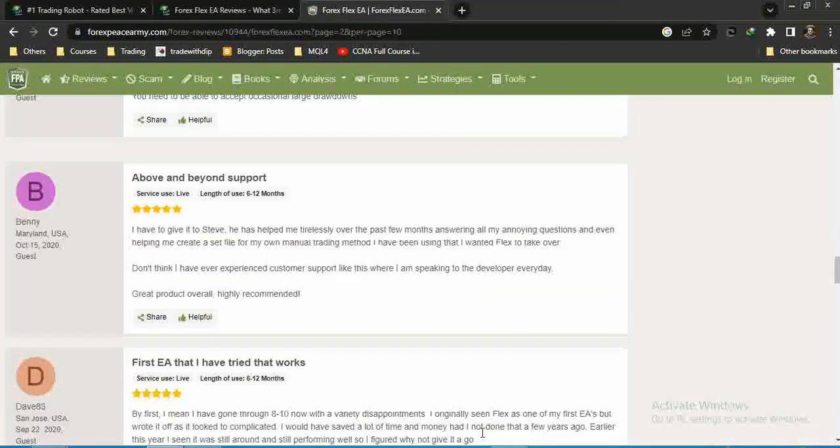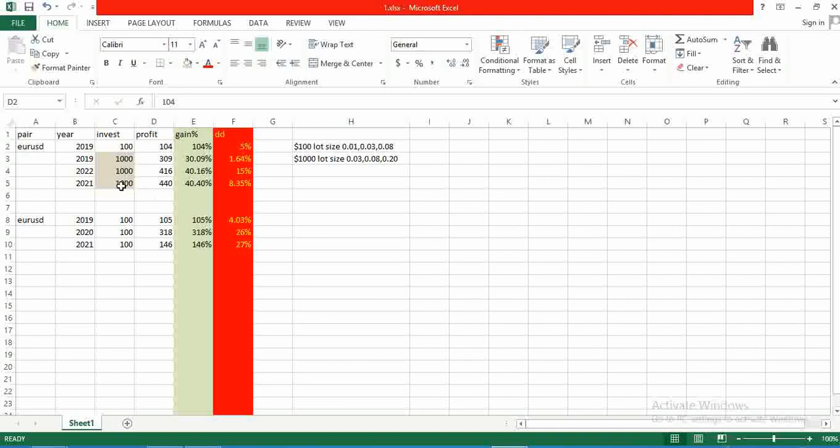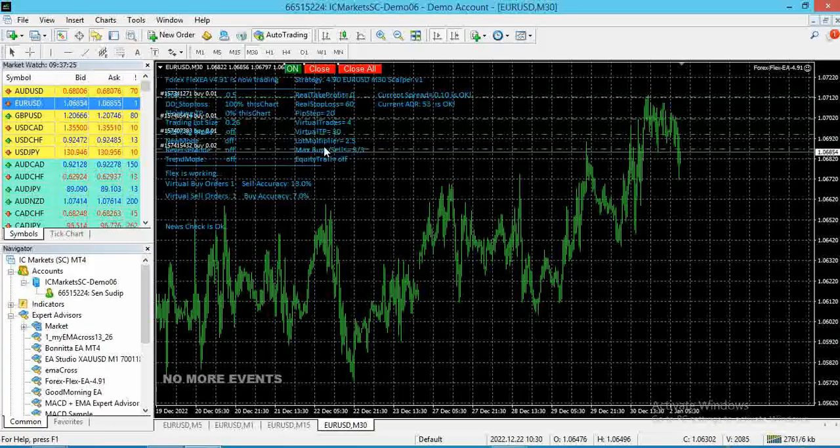Now I have made an Excel file to get a good overview of that. If your investment was $100, then there will be a maximum of 3 trades. First trade was 0.01, 0.03, and then 0.08. That's it. So you can check it here.